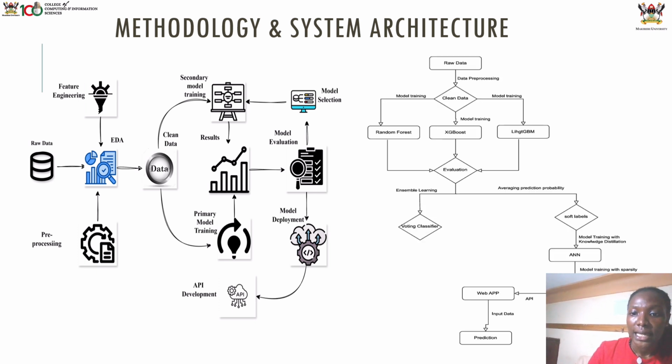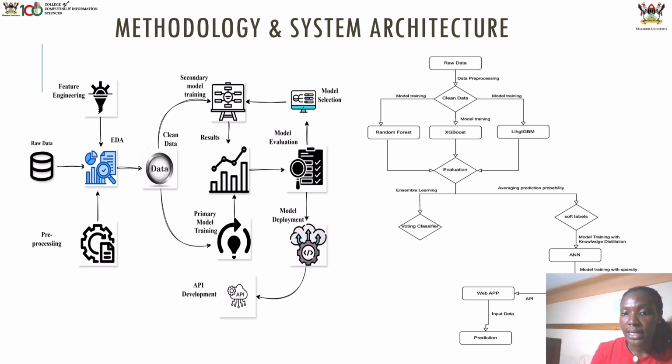And then this is basically the architecture of the model that was deployed, where we had raw data, we did data processing and cleaned it. We then trained three individual teacher models, then evaluated them. We performed ensemble learning, but then did not use the voting classifier results for knowledge distillation and deployment because it was misclassifying the fraud classes on deployment.